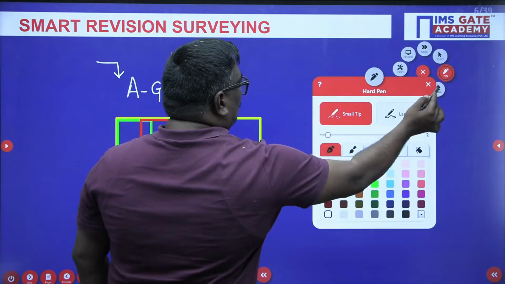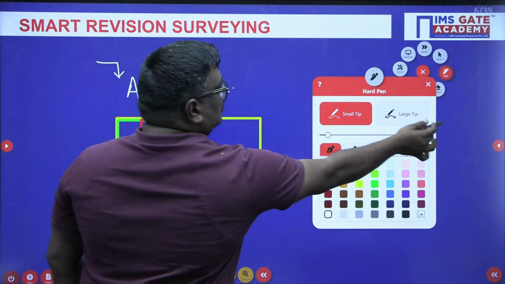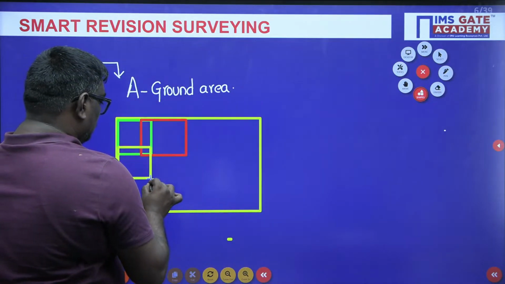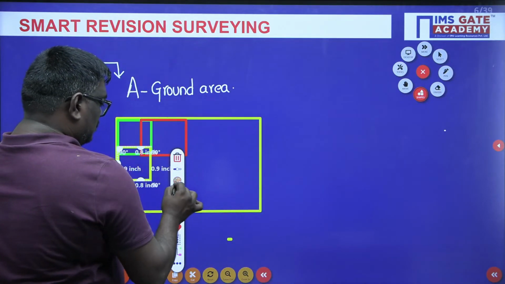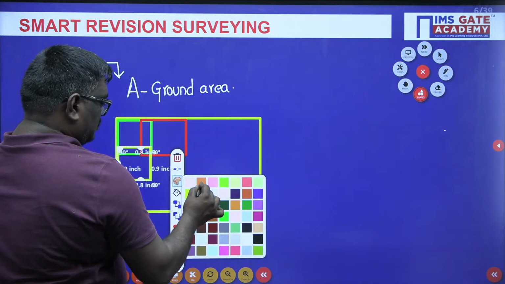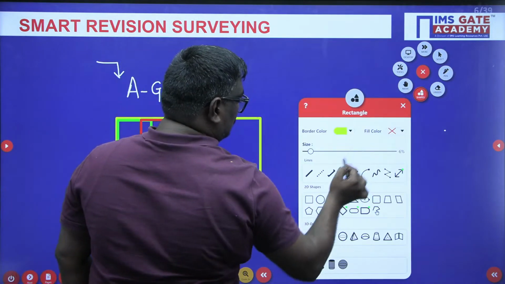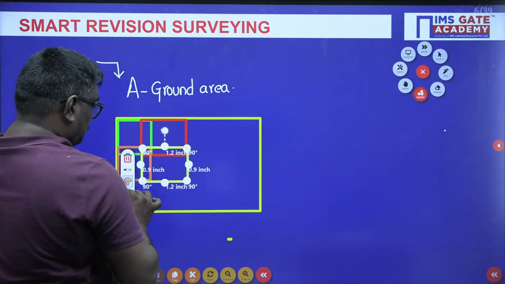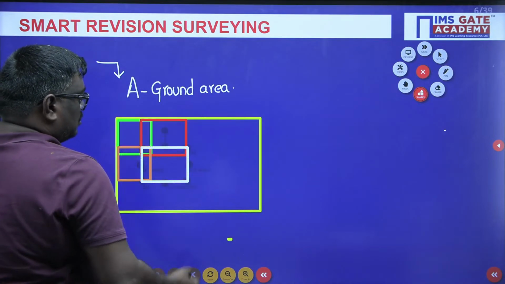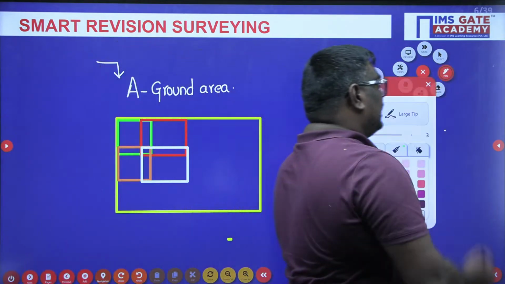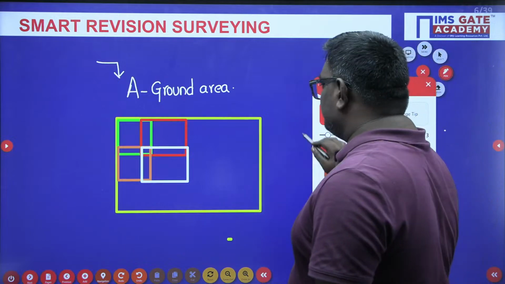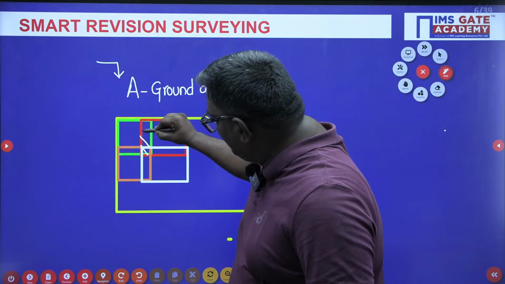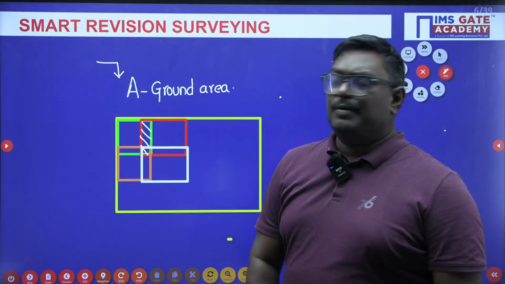One second, let me draw the diagram. Now see, my dear students, suppose we have this length, whatever we are having, what do we call this, sir?